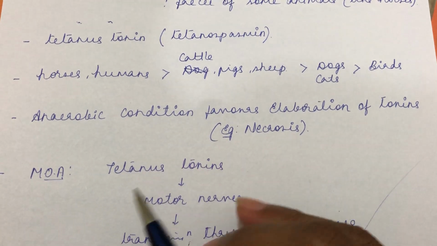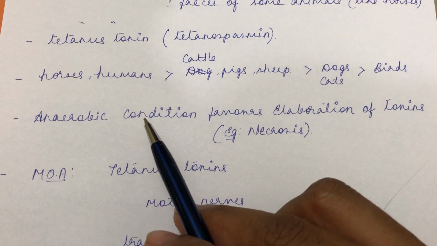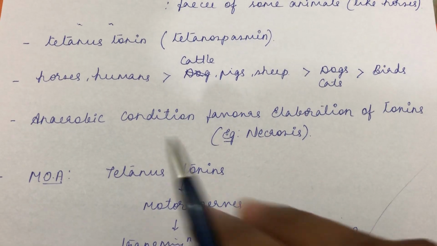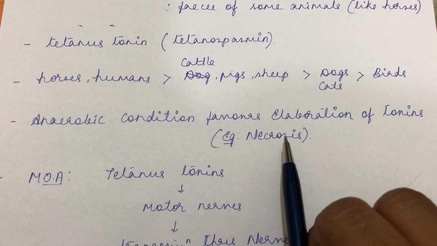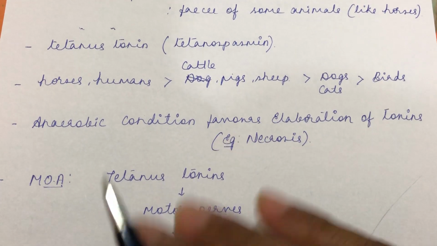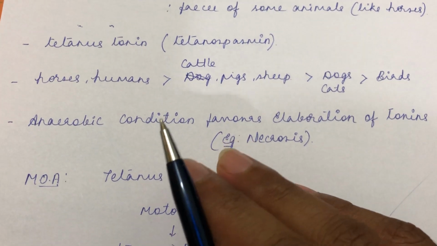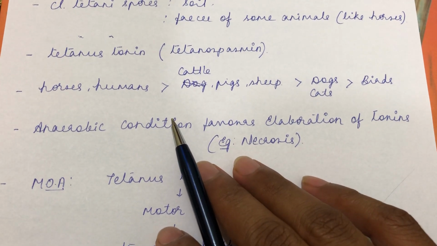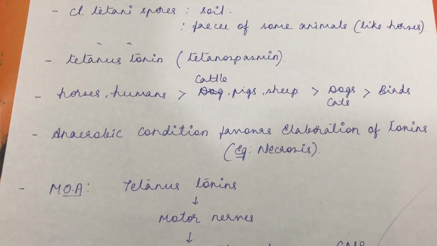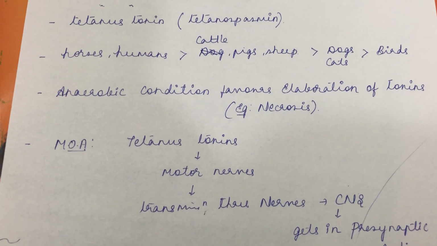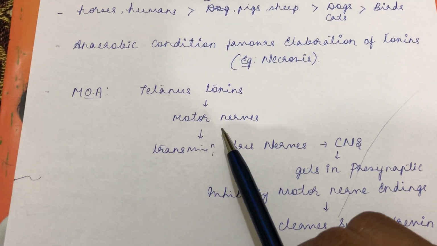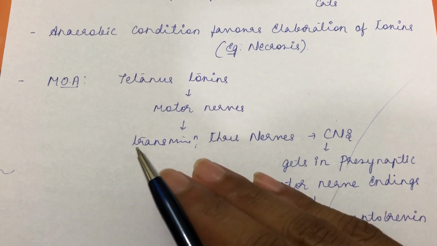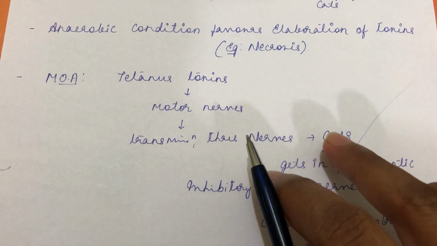Deep inside the umbilical cord, there will be an anaerobic condition where the spore will germinate and elaborate this tetanus toxin. The necrotic areas in the umbilical cord will also act as a favorable condition to elaborate the toxin. So put together, anaerobic condition favors the elaboration of the tetanus toxin. So what will be its mechanism of action? Once the tetanus toxin is elaborated, it will get attracted towards the motor nerve, and through this motor nerve, it will get transported into the CNS.